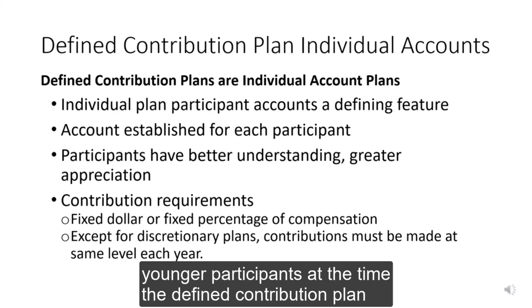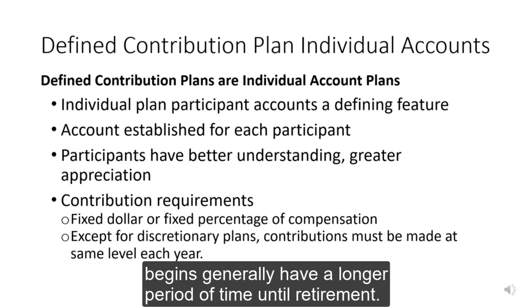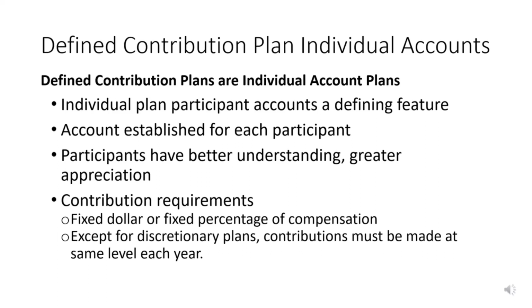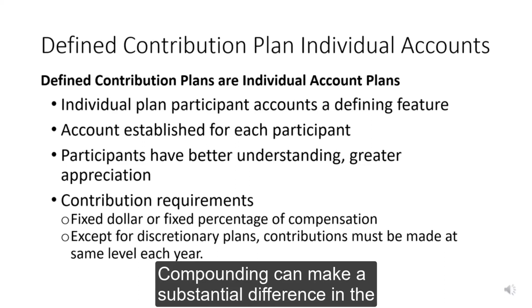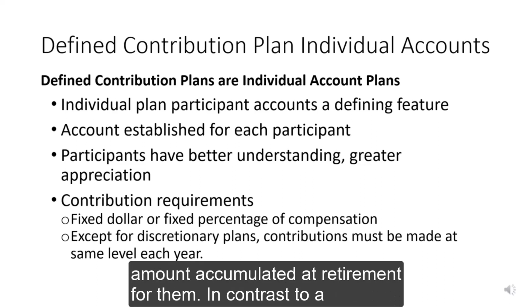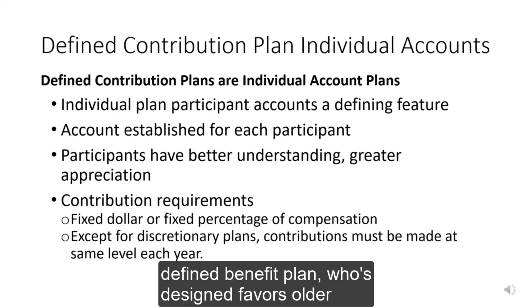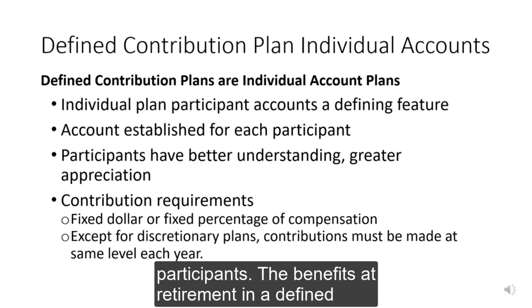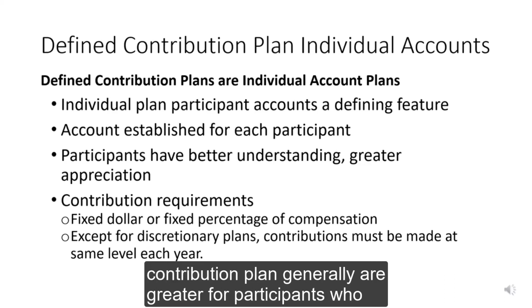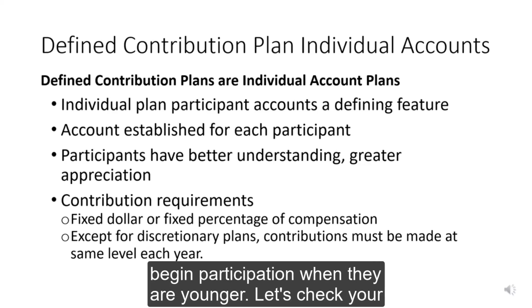Since younger participants at the time the defined contribution plan begins generally have a longer period of time until retirement, compounding can make a substantial difference in the amount accumulated at retirement for them, in contrast to a defined benefit plan whose design favors older participants. The benefits at retirement in a defined contribution plan generally are greater for participants who begin participation when they are younger.